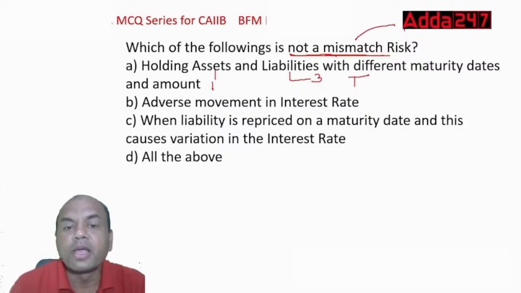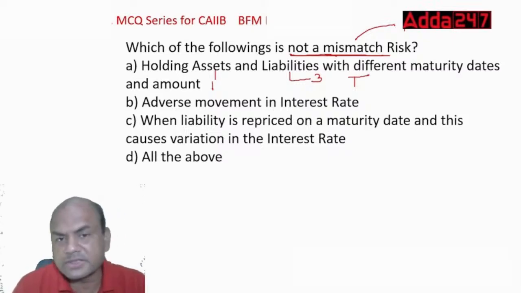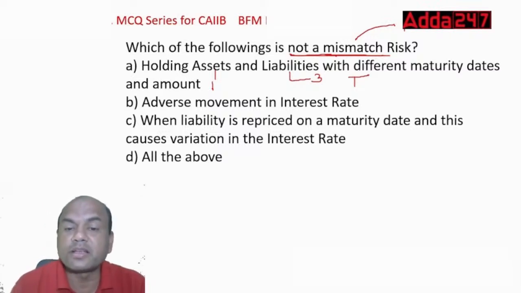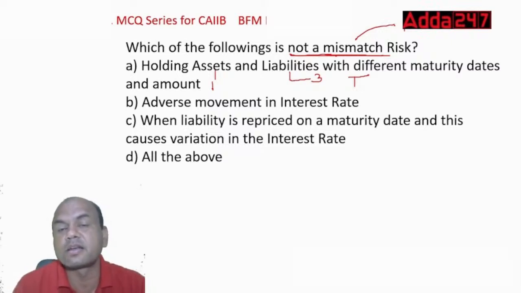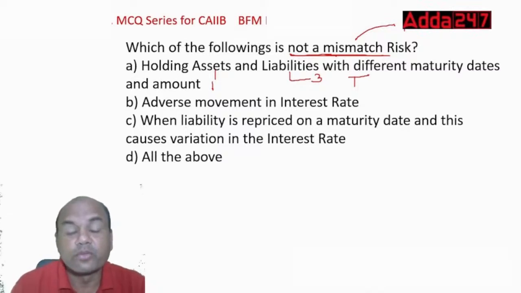Adverse movement in the interest rates. So is it not a mismatch? Let me see the answer from your side. Firstly, tell me about B. Adverse movement in the interest rate risk.